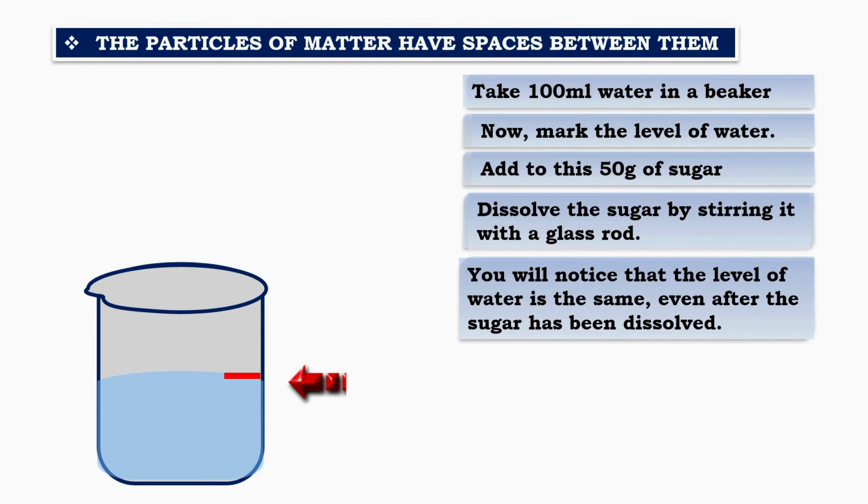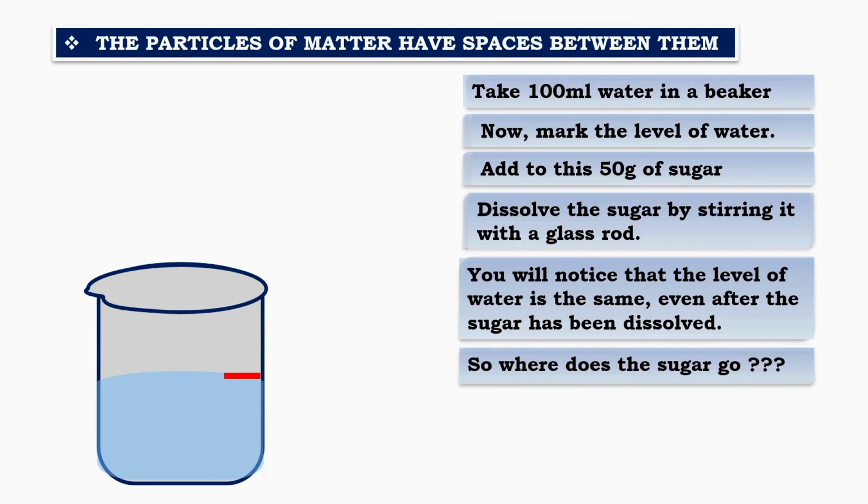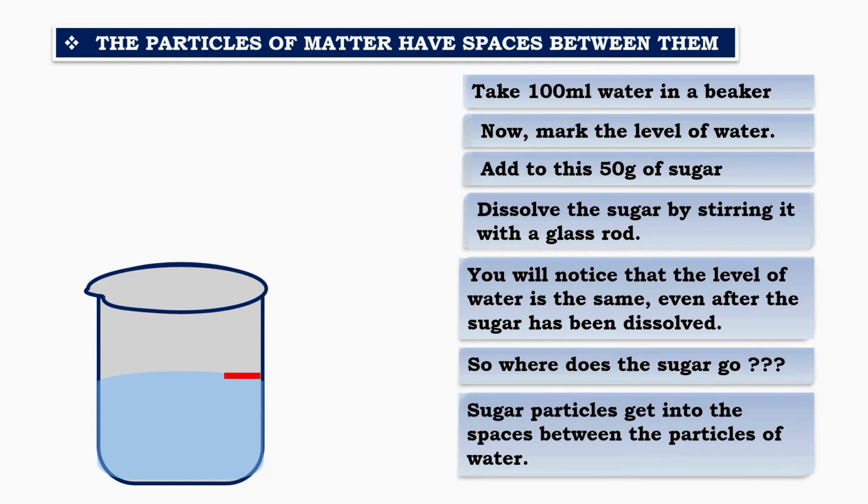So, where did the sugar go? The sugar didn't disappear. Its tiny particles slipped into the empty spaces present between the water particles. This simple activity clearly shows that particles of matter have spaces between them.